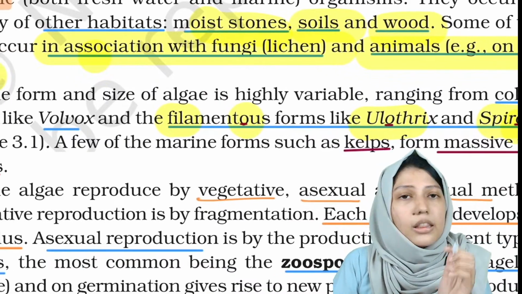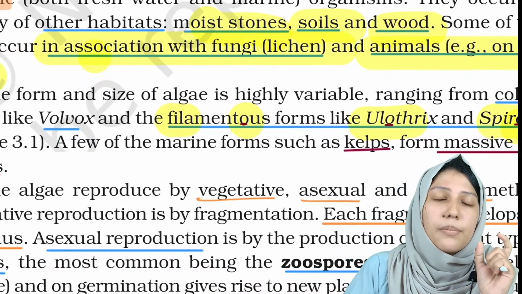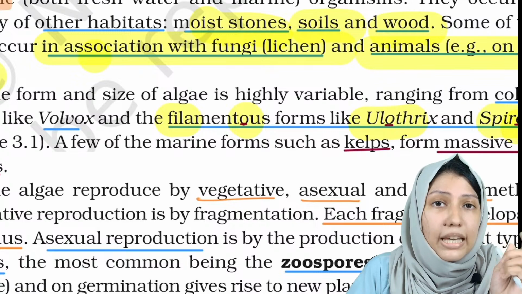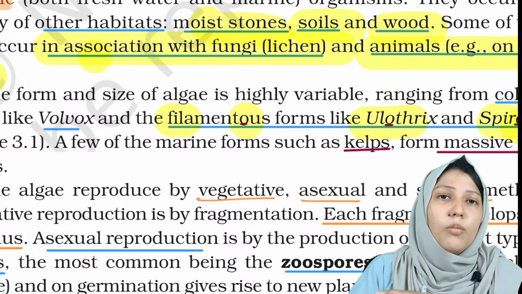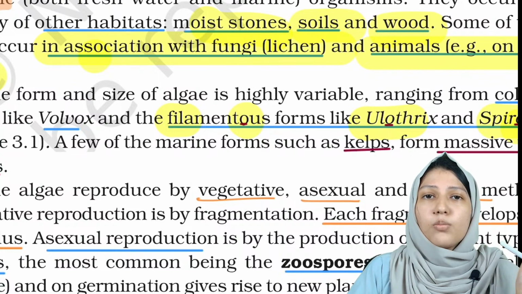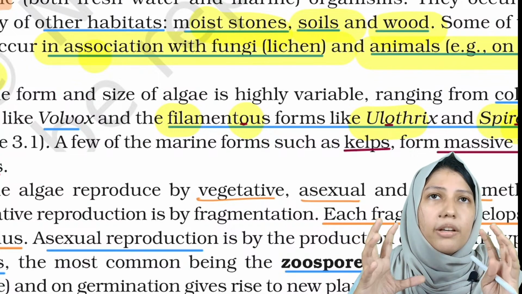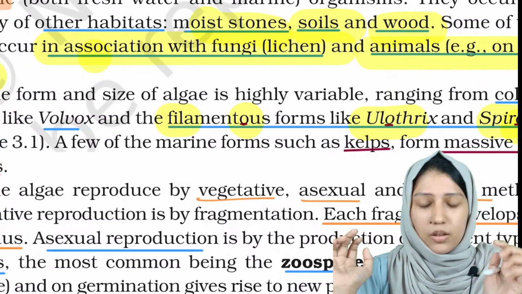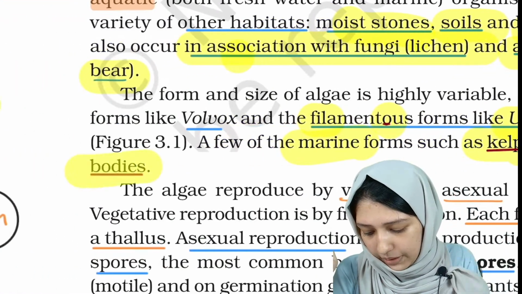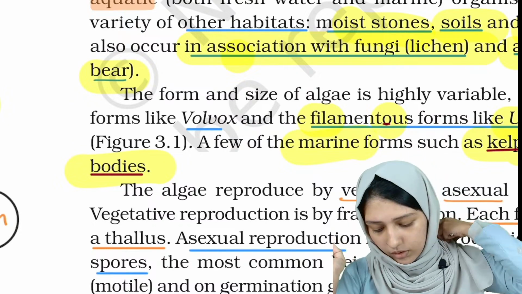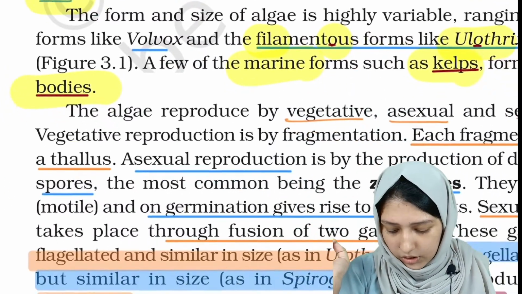Then there are marine forms. There is a marine form of algae known as kelp which can form massive forms. Its body will be massive, means it will be big. Marine form, kelp, and massive plant body. They will be having a massive plant body. Now let's go into the next section.